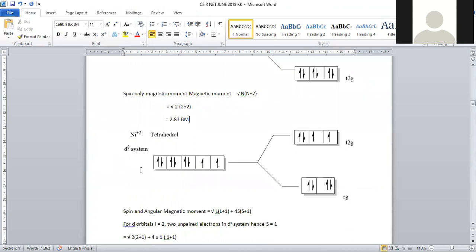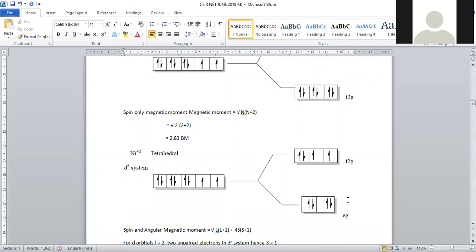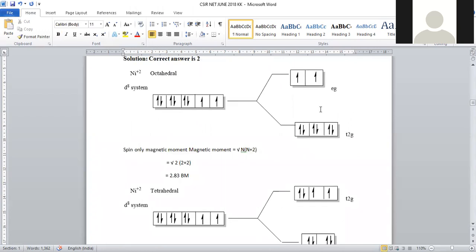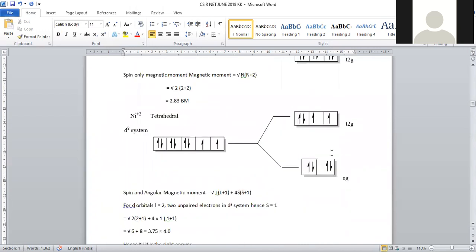Now let us move on to tetrahedral. In nickel plus 2 tetrahedral d8 system, here the degeneracy will be lost and the splitting pattern will be entirely reversed compared to octahedral. So in tetrahedral, the ligand is approaching in between the axes. That's why the non-axial orbital energy will be raised. The t2 orbitals are moving up, and the doubly degenerate eg axial orbitals are coming down.